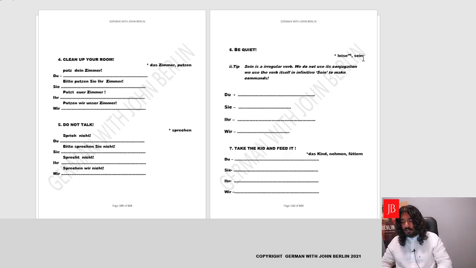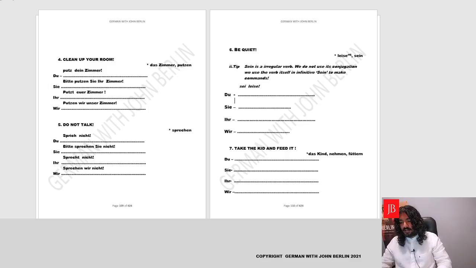We will not conjugate the verb sein. We'll pick up the verb as it is. We'll pick up the whole verb sein and we'll simply remove the ending, sei. Yes, sei, and it's second person informal. We don't address the person. We'll go to the rest of the sentence, which is be what? Leise, simply an adjective. Sei leise.